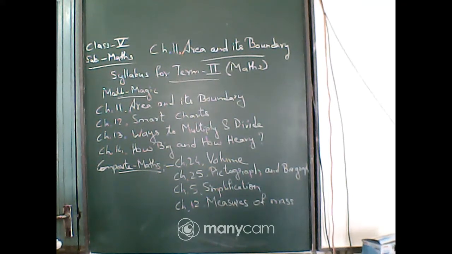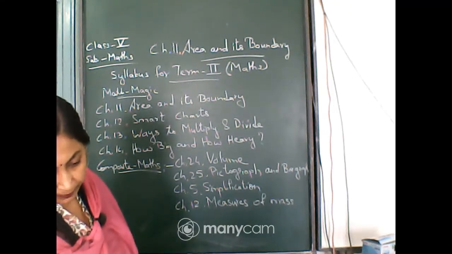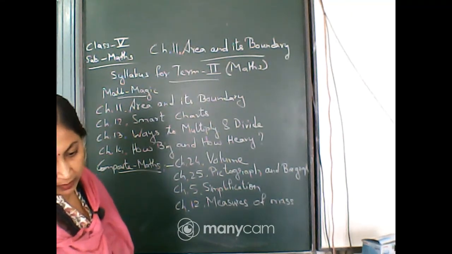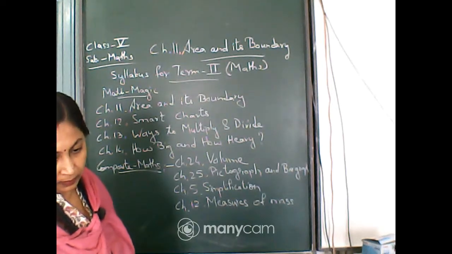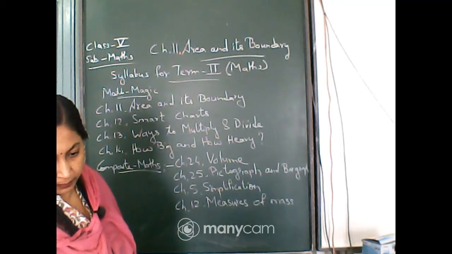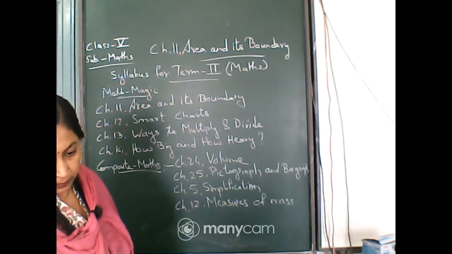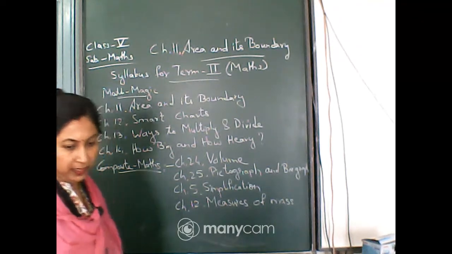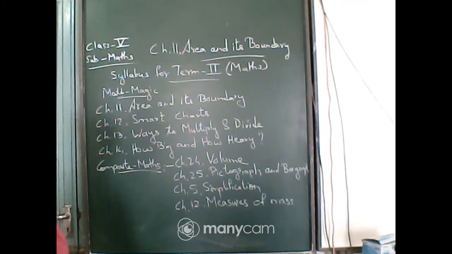And for how big, how heavy, you will practice chapter 12, measures of mass. Clear to everyone?